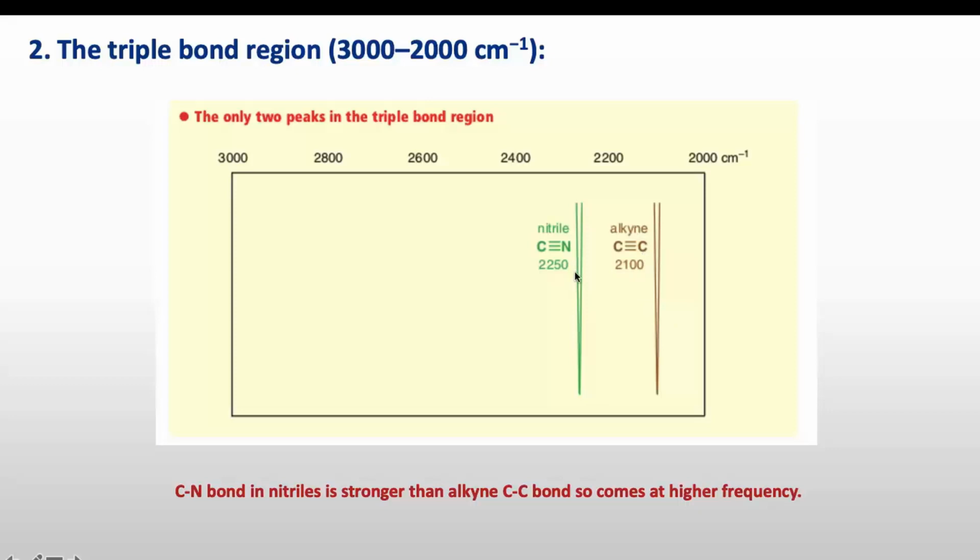And you can guess very easily why C triple bond N appears at higher energy than C triple bond C, because C triple bond N is stronger than C triple bond C. So the C N bond in nitrile is stronger than the alkyne C triple bond C bond, so it comes at a higher frequency.